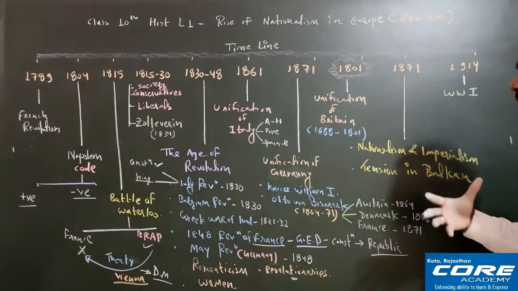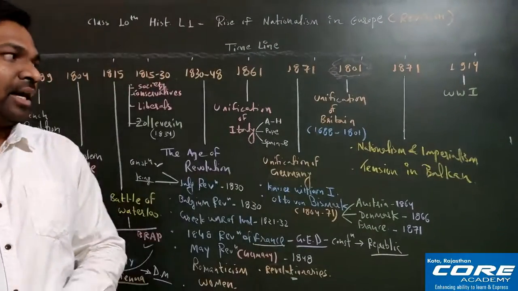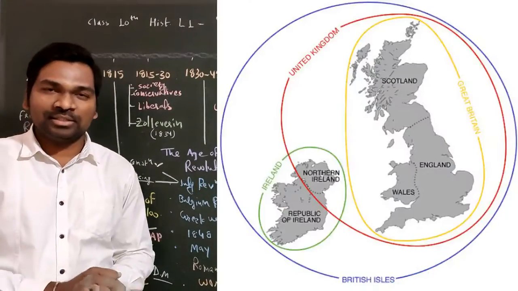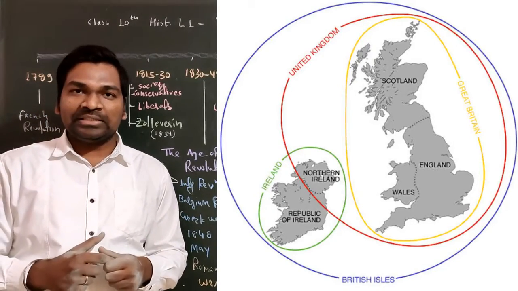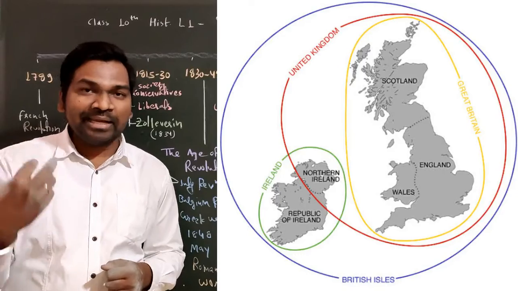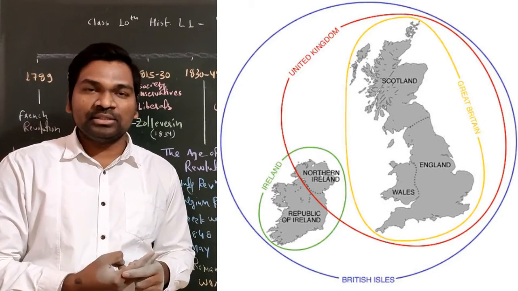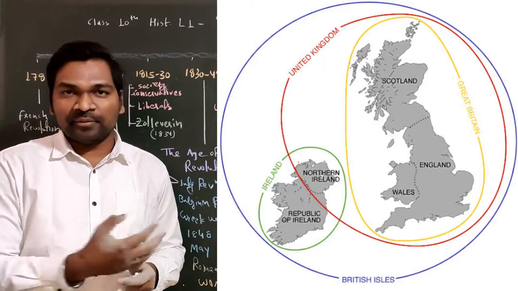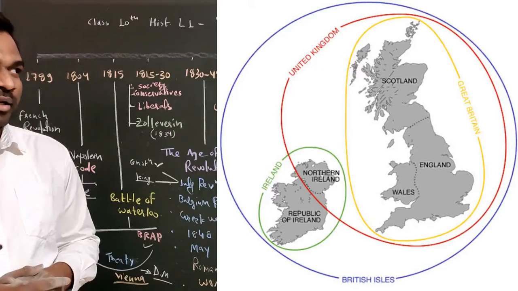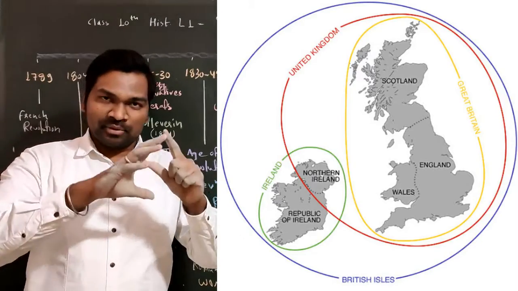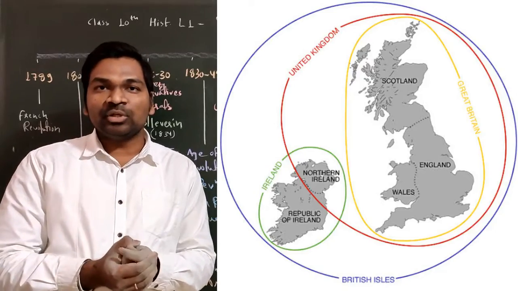Basically, for the unification of Britain, we will start from 1688. You can see one image is visible to all of you. In this image you can easily see four places. One is England, second is Scotland, third is Ireland, and the fourth is Wales. Let's start one by one. If you talk about all four regions together, they are known as the British Isles.